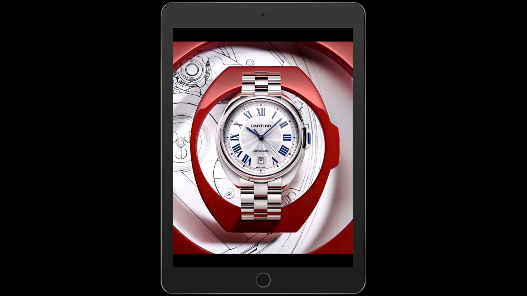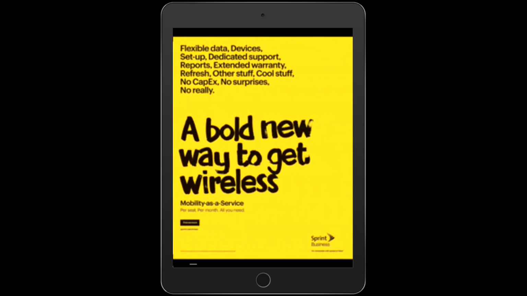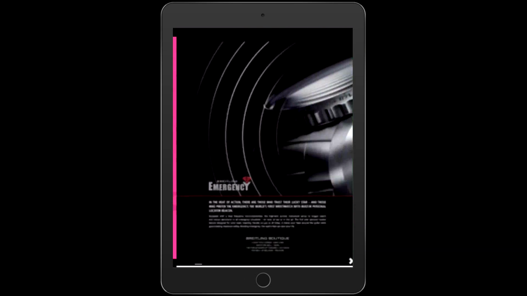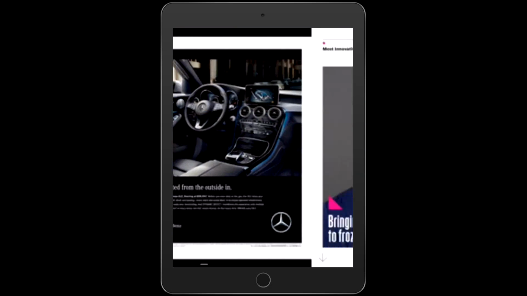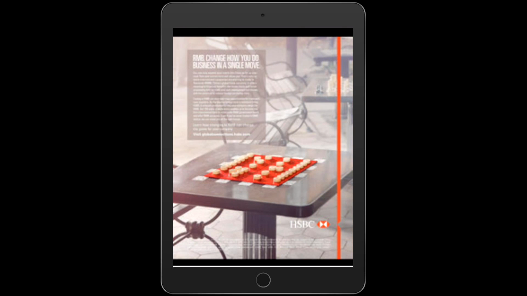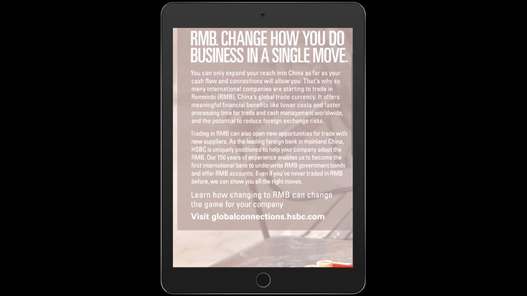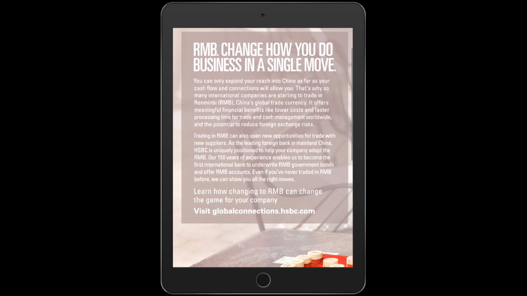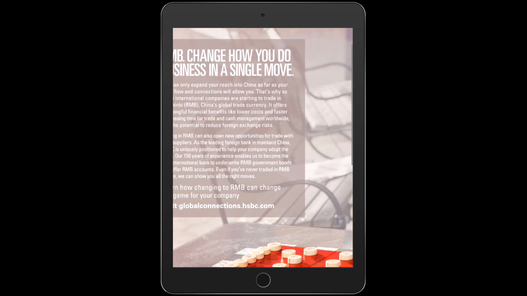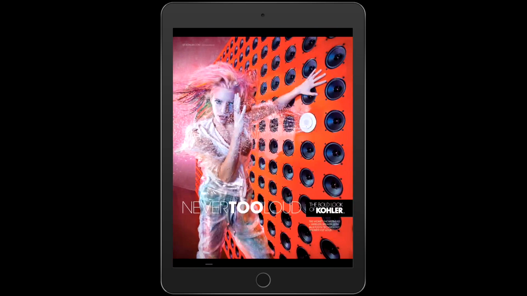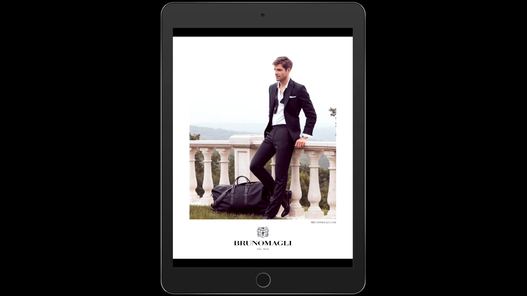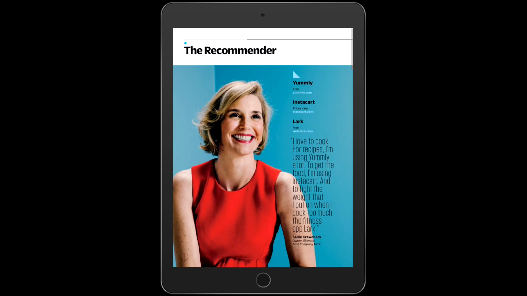Also, when you're reading an article, let's just find one here. All right, so we found something, but of course this magazine is downloading now. This text is kind of small, but you can pinch and zoom to read it. Now keep in mind when you turn a page, your zoom level is lost, so you don't keep your ideal zoom area. But that's okay, because a lot of the text in magazines looks good.